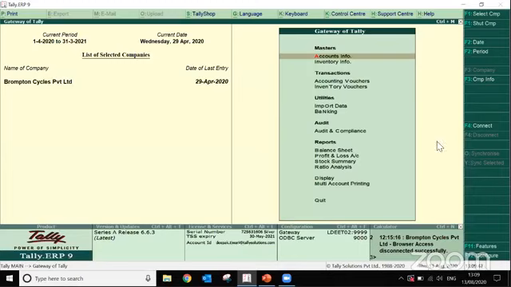Now after that, what I need to do at the system side, the main system where the actual company resides, is press F4.